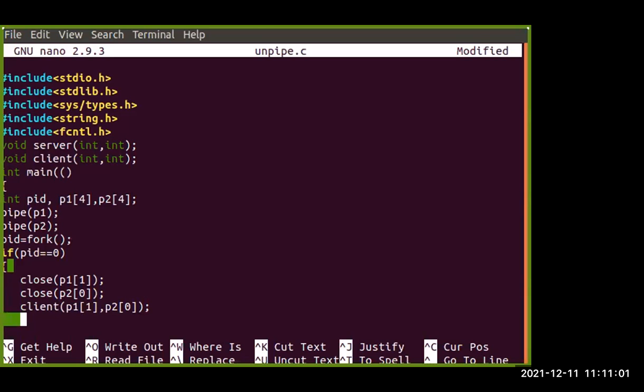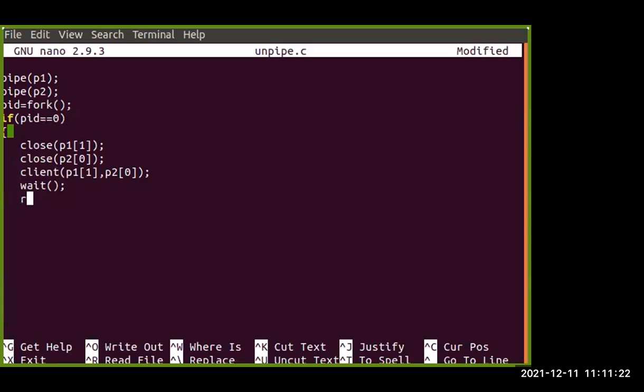Here the client is trying to send some request, the client part will be there. When the client is sending some request, it will wait. It is not that the request is sent and done. We are using the wait function here. So we wait for the process, and then return 0, some value will be returned in the process.